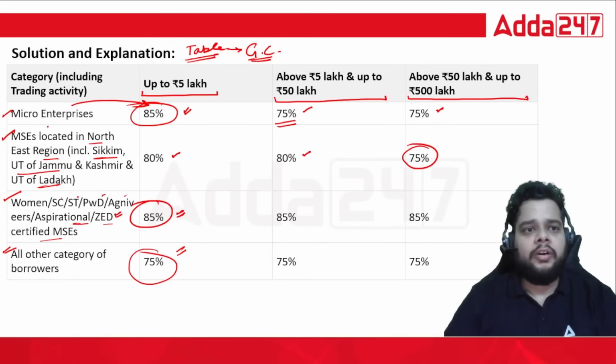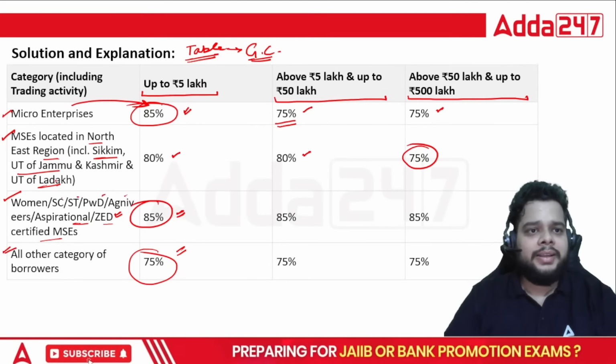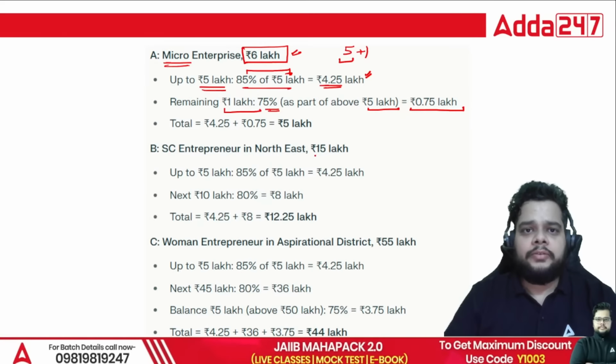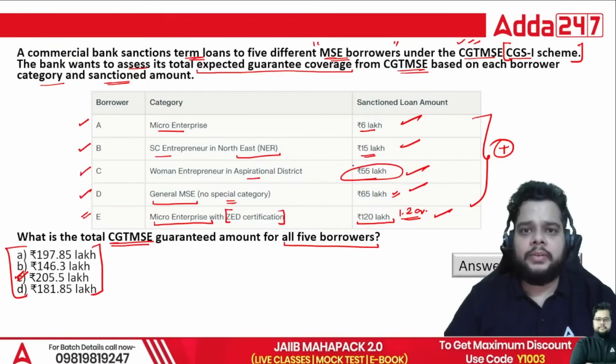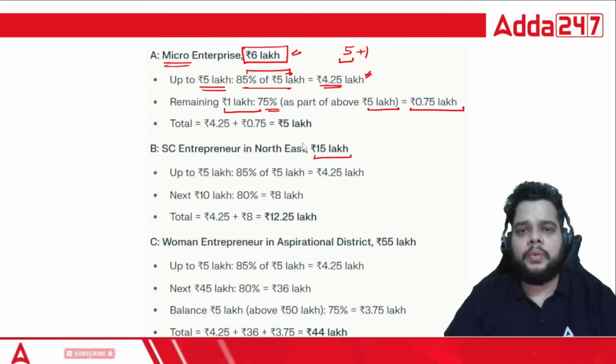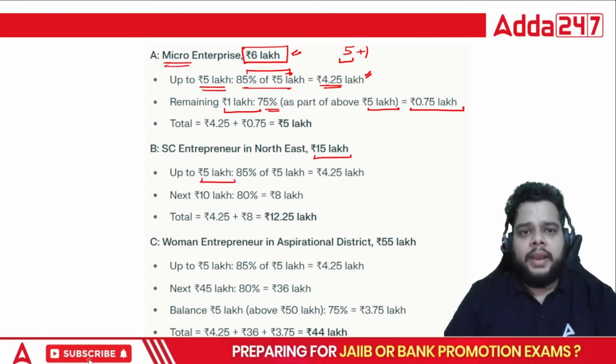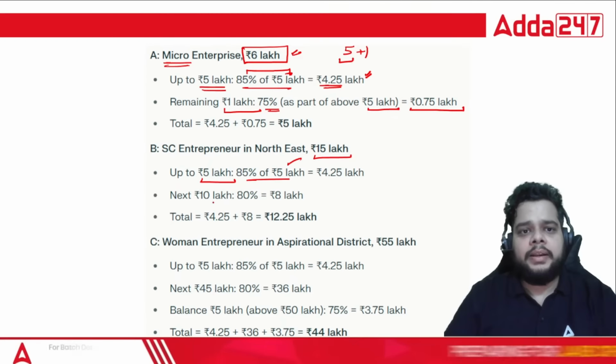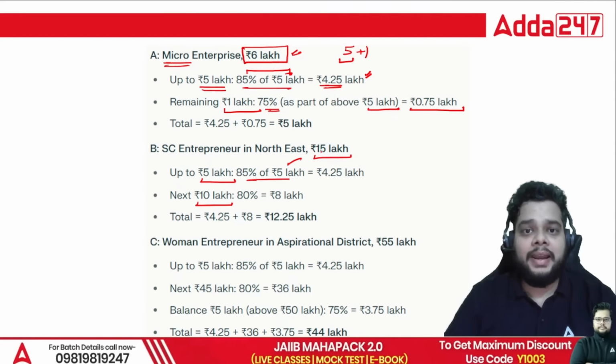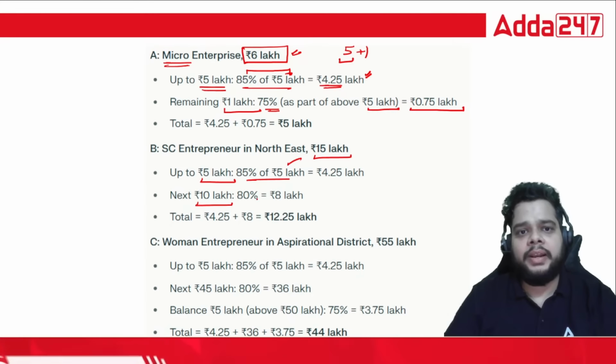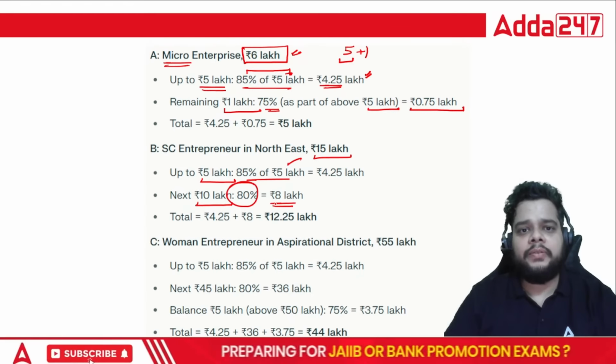Similarly, for the northeast region category, here you will find that the amount is 15 lakh, which was given. Here you can see it was 15 lakh, the sanctioned loan amount. Up to 5 lakh, it will be 85% of the 5 lakh. Remaining, or you can say the next 10 lakh, to reach up to 15 lakh, it is 80%, which will be 8 lakh.